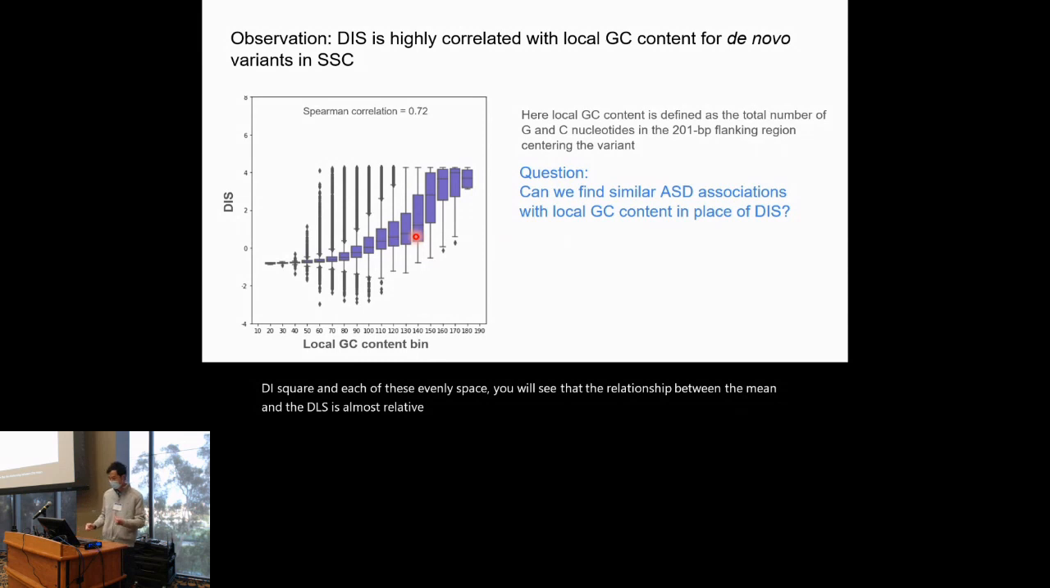Now, this raises some concerns, and of course this question: now that the authors have already used the deep learning-based DIS score to produce so many ASD association findings, can we produce exactly the same findings using local GC content, which is a simpler sequence metric, as opposed to using the DIS?